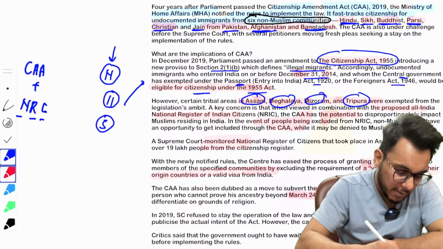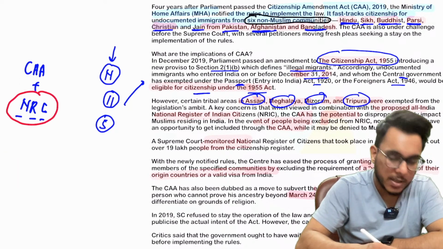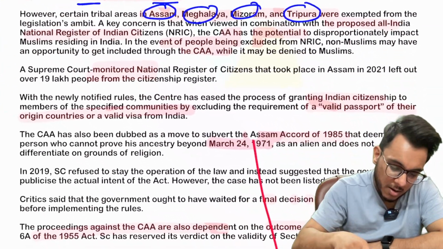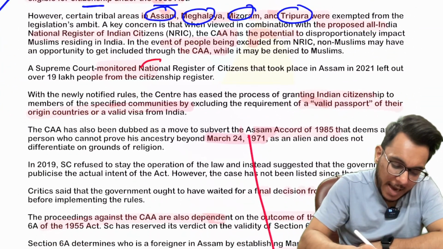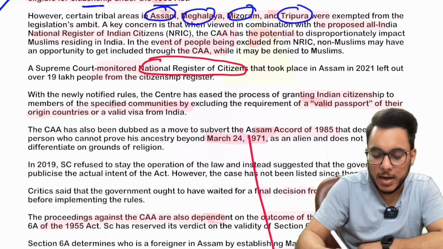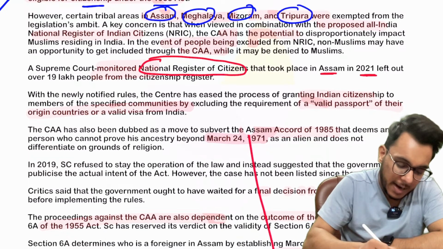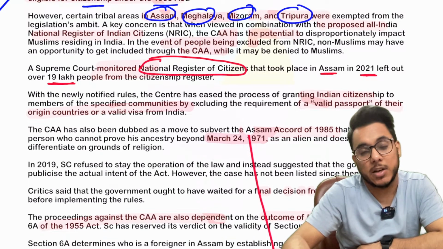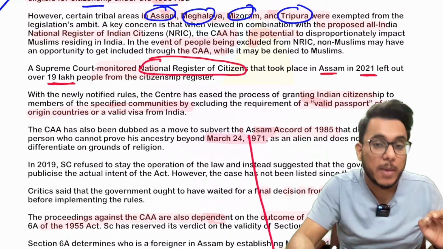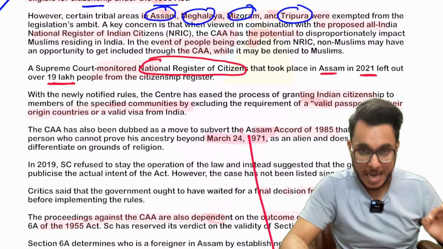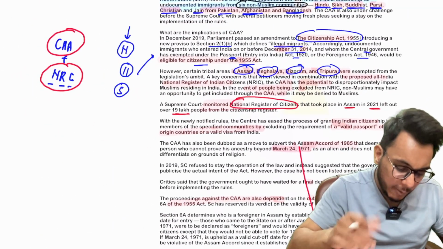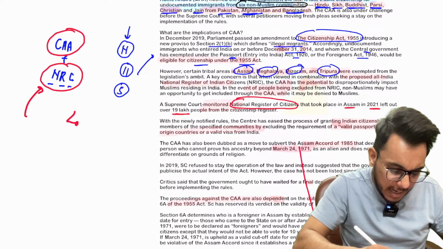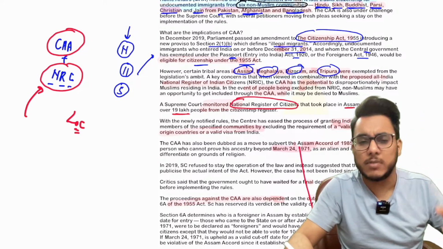So basically guys, the government is making the NRC, National Register of Citizens, and then there is the Citizenship Amendment Act. Now you see this particular thing. What has happened already? The National Register of Citizens was prepared for Assam and 19 lakh people did not find their name in it. Now it has been said that for the country we will prepare an entire NRC, and there will be lakhs and lakhs of people who might not have their name in the NRC.